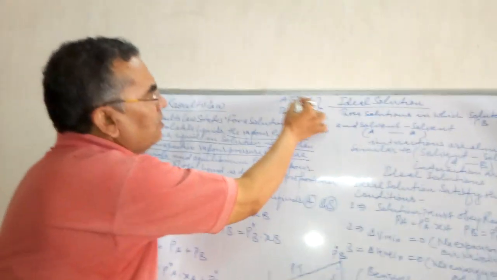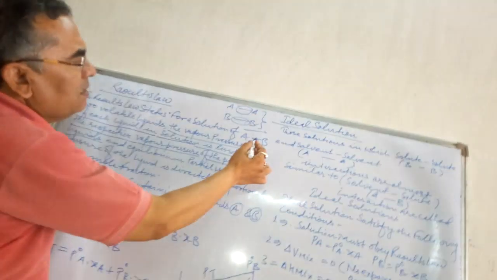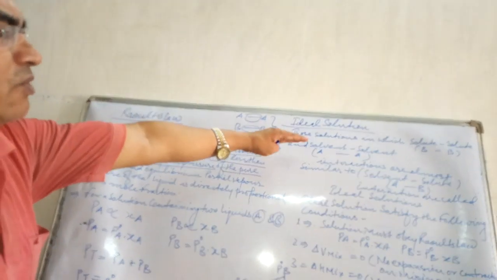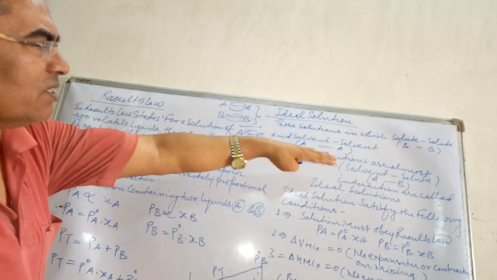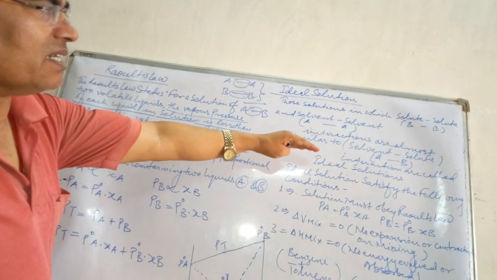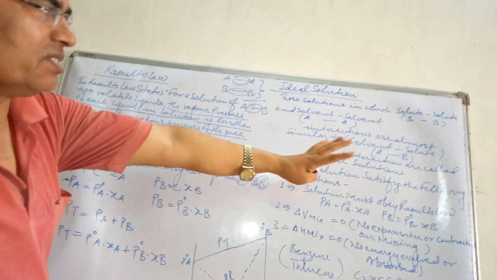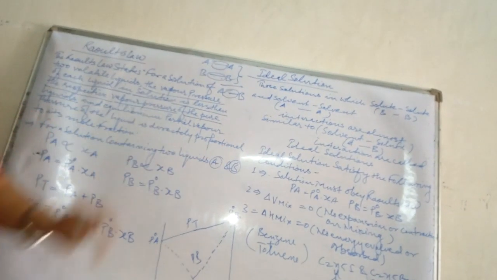It means the interaction forces between A and A, between B and B are quite similar to that of A and B. Means those solutions in which interaction forces between solute and solvent are quite similar to the interaction forces of solvent-solute molecules AB are considered to be an ideal solution.